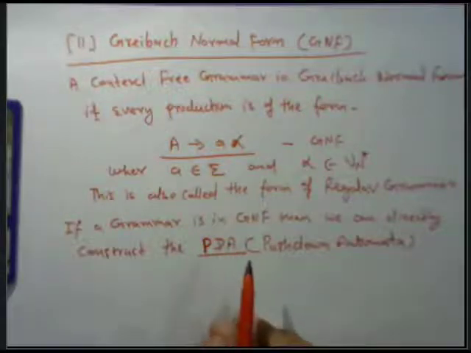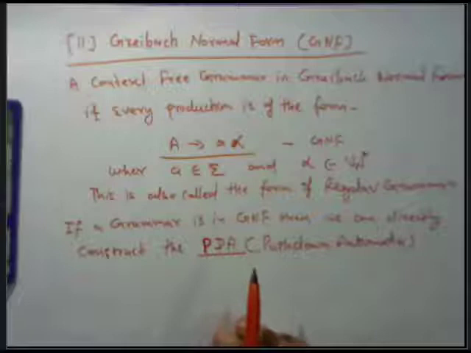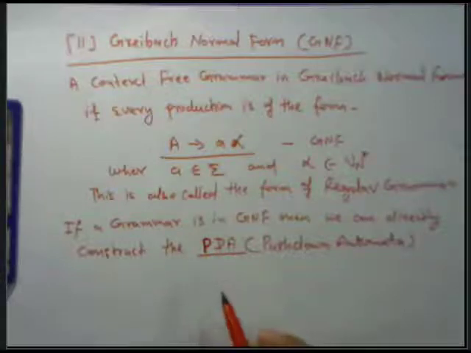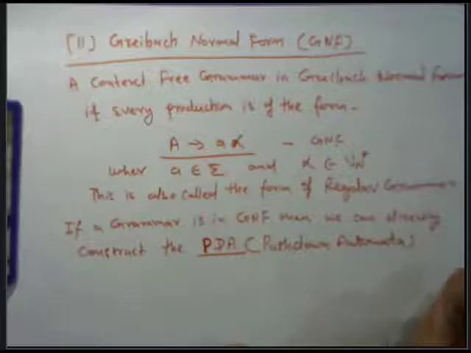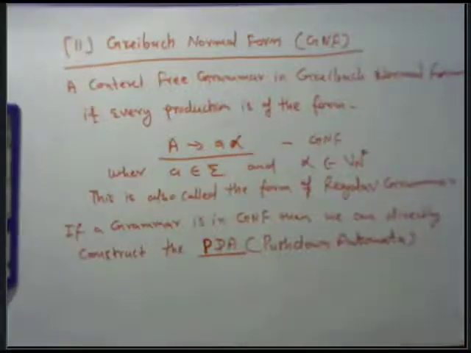The question is, if the grammar is not in GNF, then how to convert the grammar into GNF.